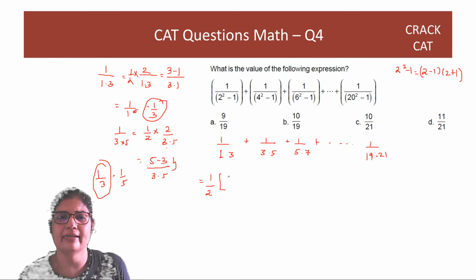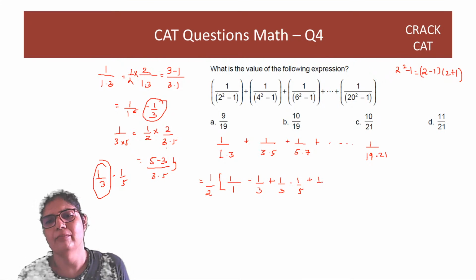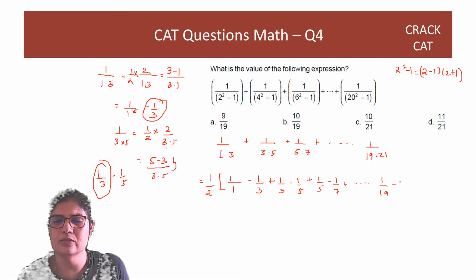And then we can rewrite this as 1 by 1 minus 1 by 3 plus 1 by 3 minus 1 by 5 plus 1 by 5 minus 1 by 7 and so on. Last term you will get 1 by 19 minus 1 by 21.